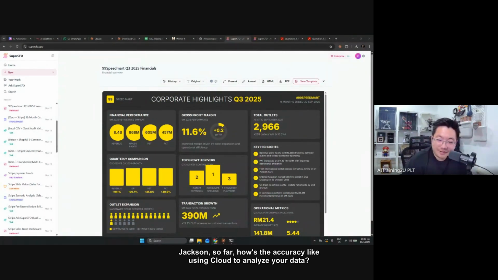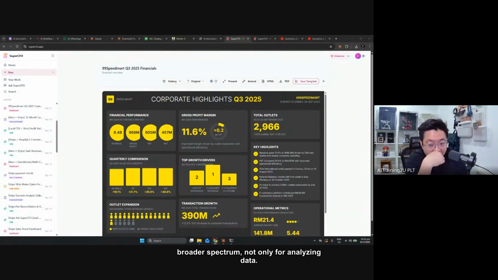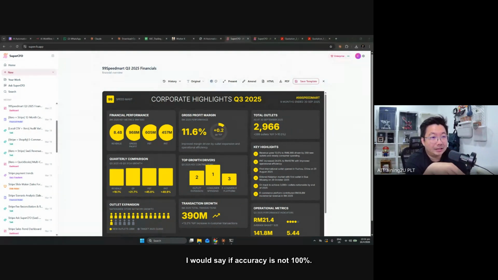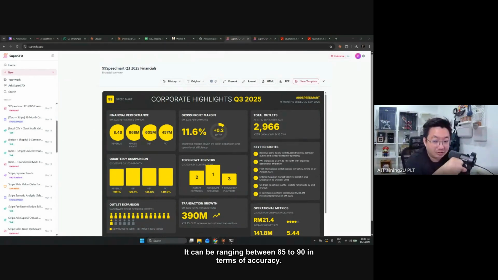Jackson asks, so far, how's the accuracy like using Claude to analyze your data? My experience for Claude, right? I commend it for a broader spectrum, not only for analyzing data. I would say accuracy is not 100%. It can be ranging between 85 to 90% in terms of accuracy. But the quality of the analysis, right?